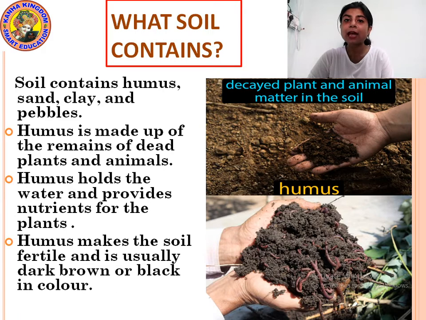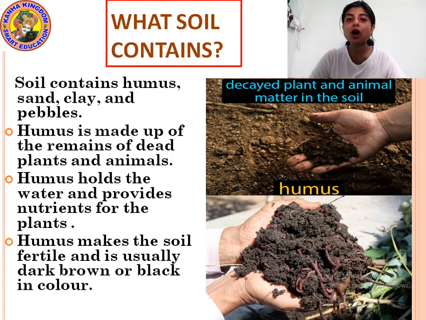Whatever you grow in soil that contains humus grows very well and gives you a very good plant. Can you see the picture? It is dark brown and black in color.